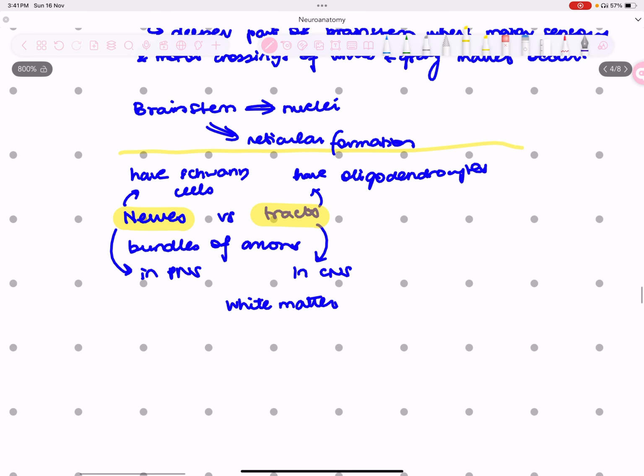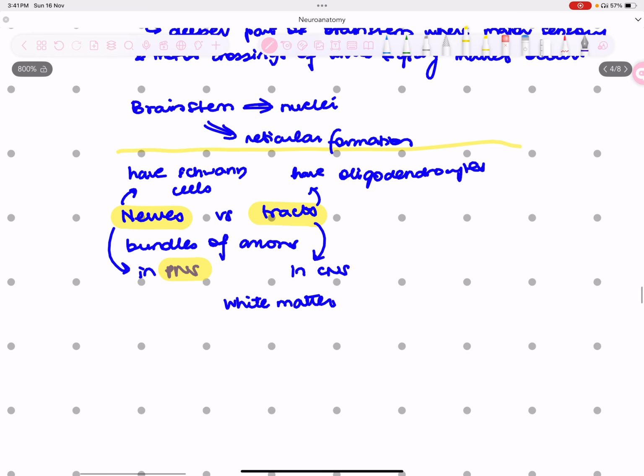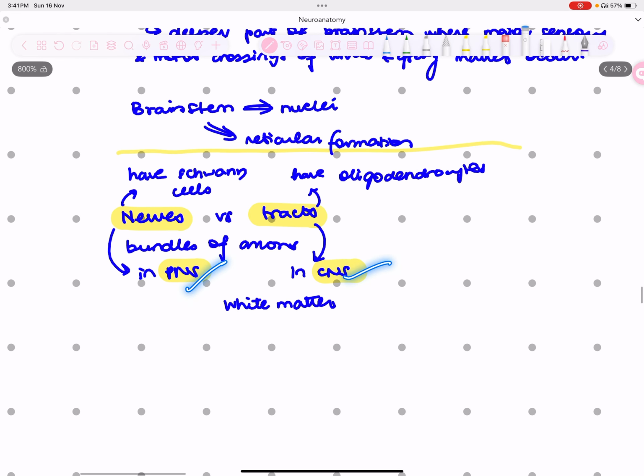So nerves are in your peripheral nervous system and tracts are in your central nervous system. These are bundles of axons that we know. And tracts, we've already studied. Remember, cephalocaudally they were going? So this is white matter, and white matter is always there in the central nervous system only.